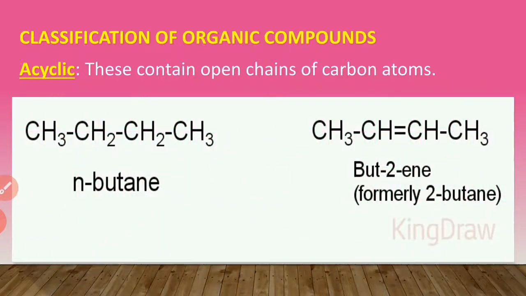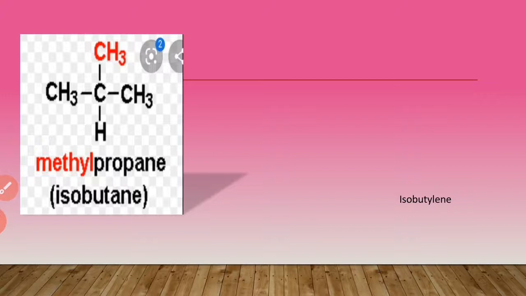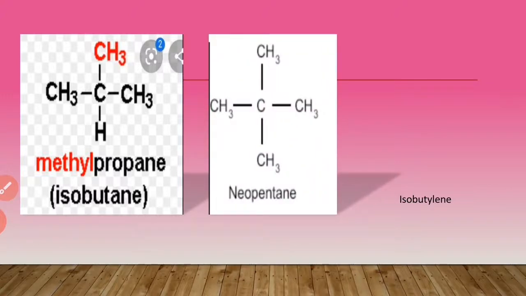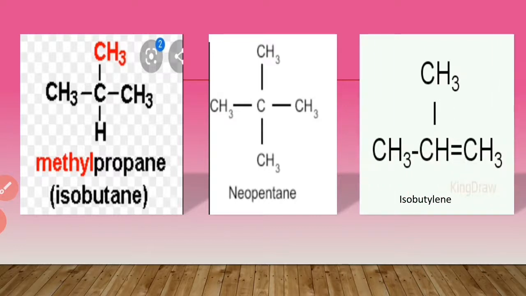Example: n-butane, but-2-ene, formerly called 2-butene. These are open chain because these compounds are in a straight way. Okay, students, the examples of the branched chain compounds are methylpropane, that is isobutane, neopentane, isobutylene. These are branched chains because these are not in a straight way.